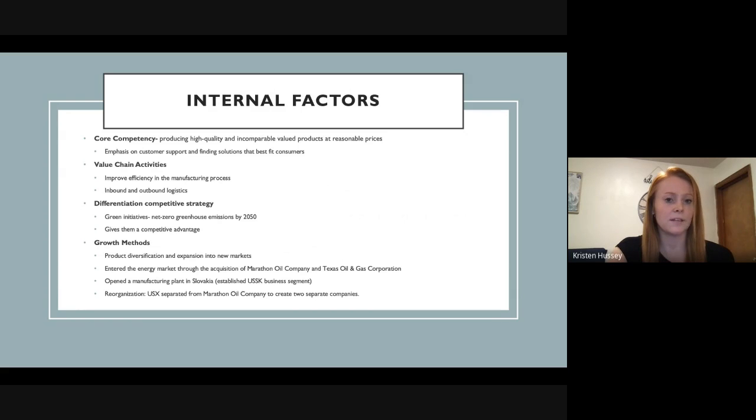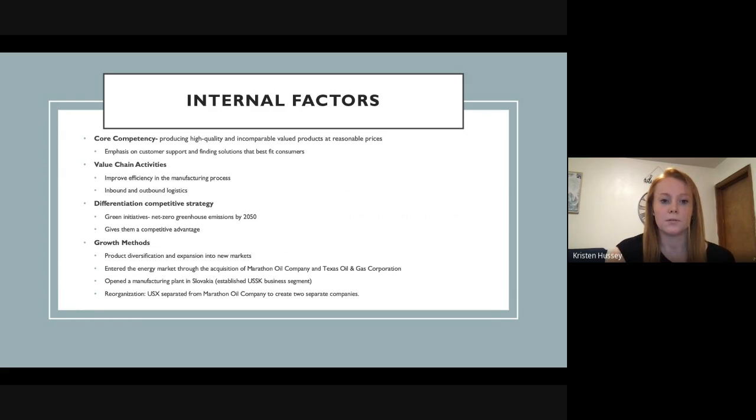The next value activity is inbound and outbound logistics. As I said, getting a product through production is crucial. So finding exactly when the product needs to enter production in order to get to the customer on time is critical. US Steel has actually invested in technology that pinpoints exactly when a product needs to enter production in order for it to be produced and delivered to the customer on schedule.